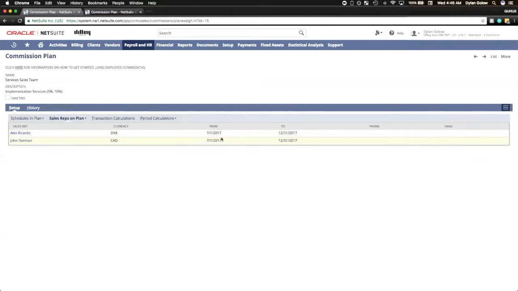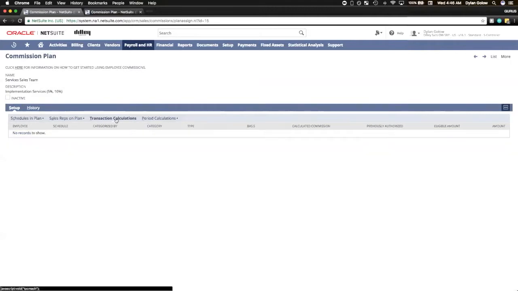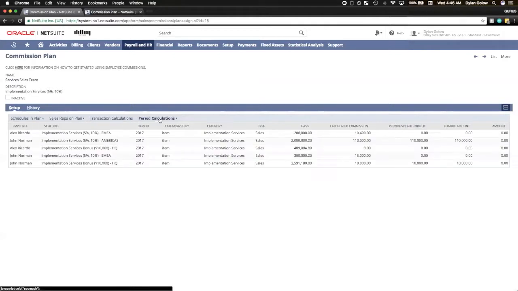Now, because we're using quotas for these commission schedules, we'll only have period calculations and no transaction calculations in this case. What you can expect to see beneath period calculations is a grouping of employee names with the schedules, as well as the periods, items, and then all of your calculations grouped into those schedules.